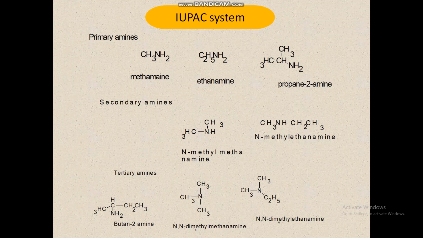So students, the continuation of the IUPAC system: primary amines are named as alkanamines. The name is derived by removing the final E of the name of the parent alkane and adding the suffix amine. For example, methylamine is methanamine, ethanamine, propan-2-amine.